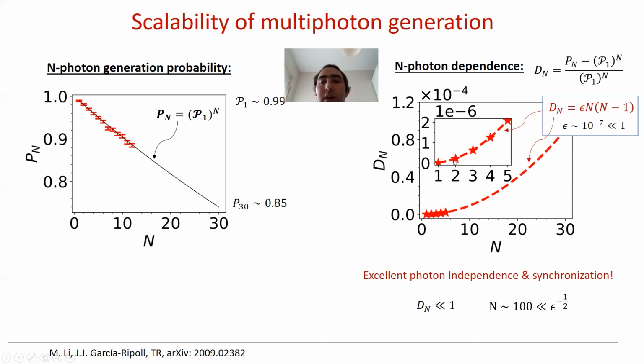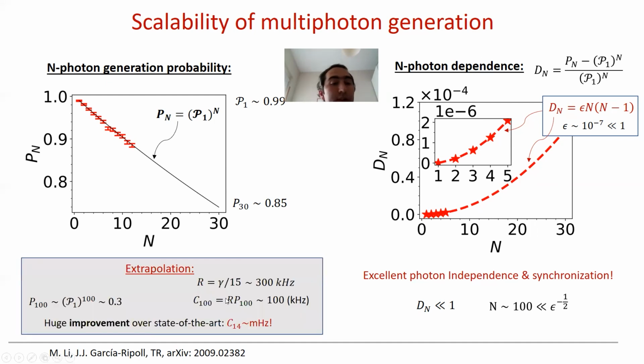And we see that the behavior here can be well explained by a quadratic function in n, with a prefactor that is really very, very small, on the order of 10 to the minus 11, 10 to the minus 7. So this means that, as we show in the paper here in detail, we can extrapolate this behavior as long as the D_n, this photon dependence, is much less than 1, which for these parameters is easily obtained for 100 photons and even more, 100 emitters.